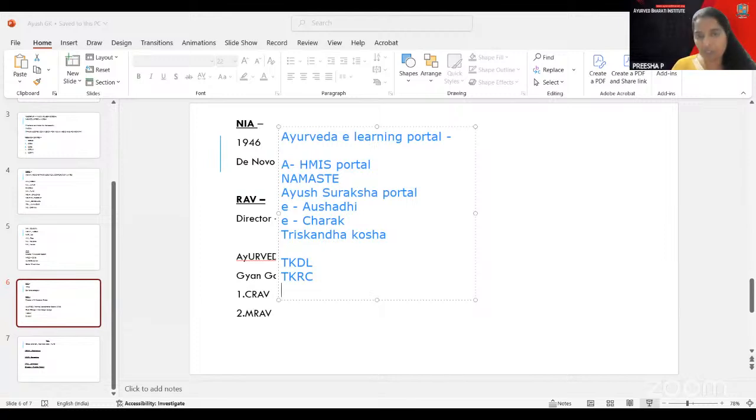The more important one is the Dhara portal. The Dhara portal provides online indexing services for Ayurveda articles. Then the RMIS portal is there, which helps Ayush postgraduate students with theses and dissertations. So the question can be asked: which portal helps postgraduate students for thesis and dissertation purposes? That is the RMIS portal.